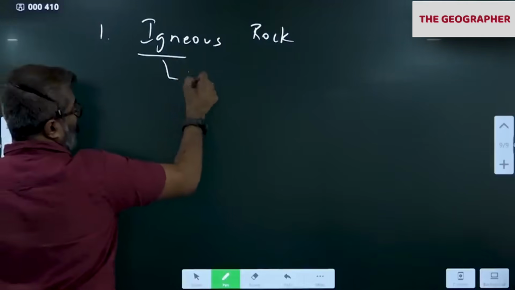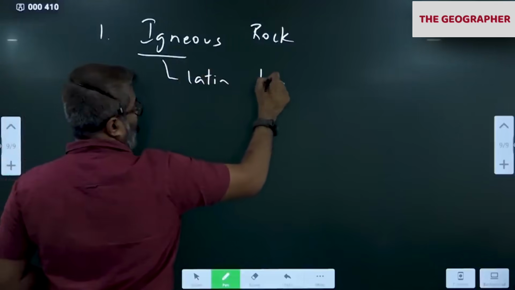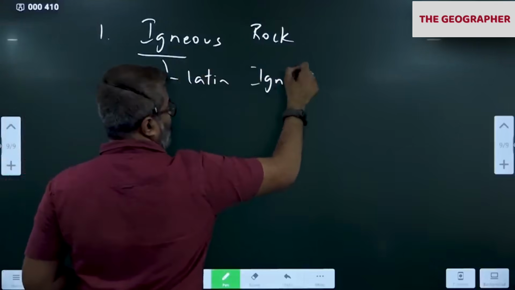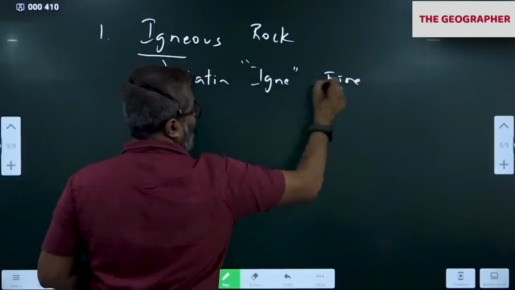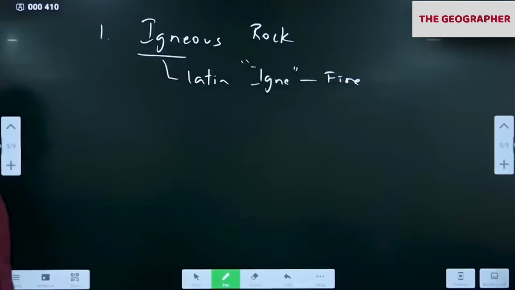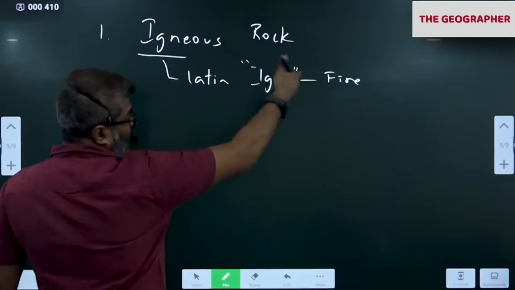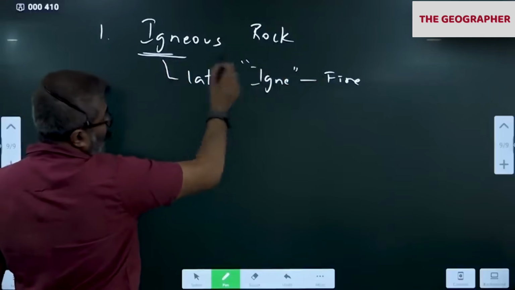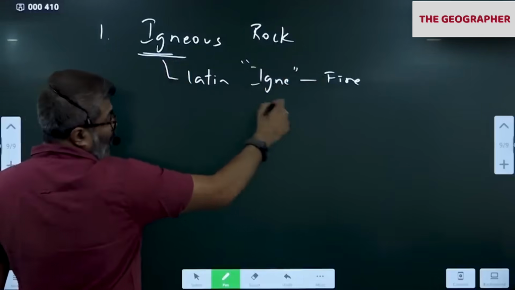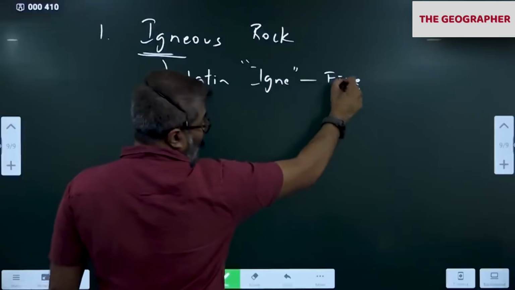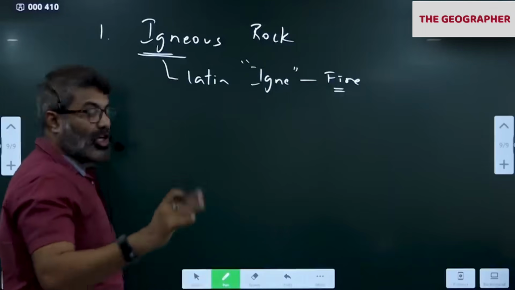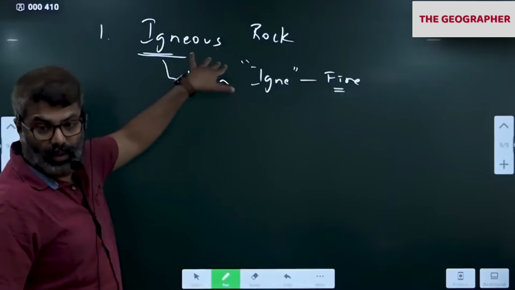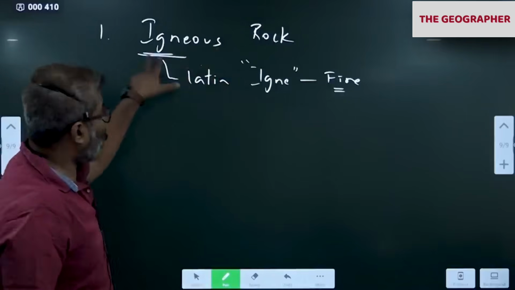The word igneous comes from the Latin word ignis, meaning fire. It's a Latin word. In Sanskrit, Agni. Agnishile in Sanskrit; even in local language also we use the word Agnishile. In Latin, it means fire. It means all those rocks which are formed from lava and magma are called igneous rock. Remember the pronunciation: igneous. You have to remember igneous.